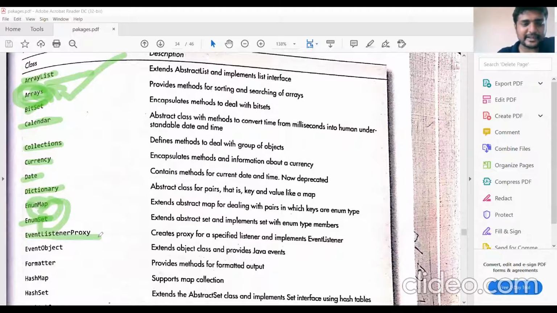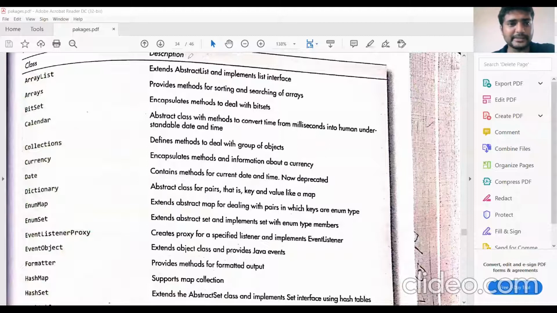These are all the event handling functions. Event listener proxy, event object, formatter. This is an important class, formatter. Formatter means we can format the output. The way output is displayed can be formatted, can be edited. That can be possible through the formatter class. Next, hash map, hash set.